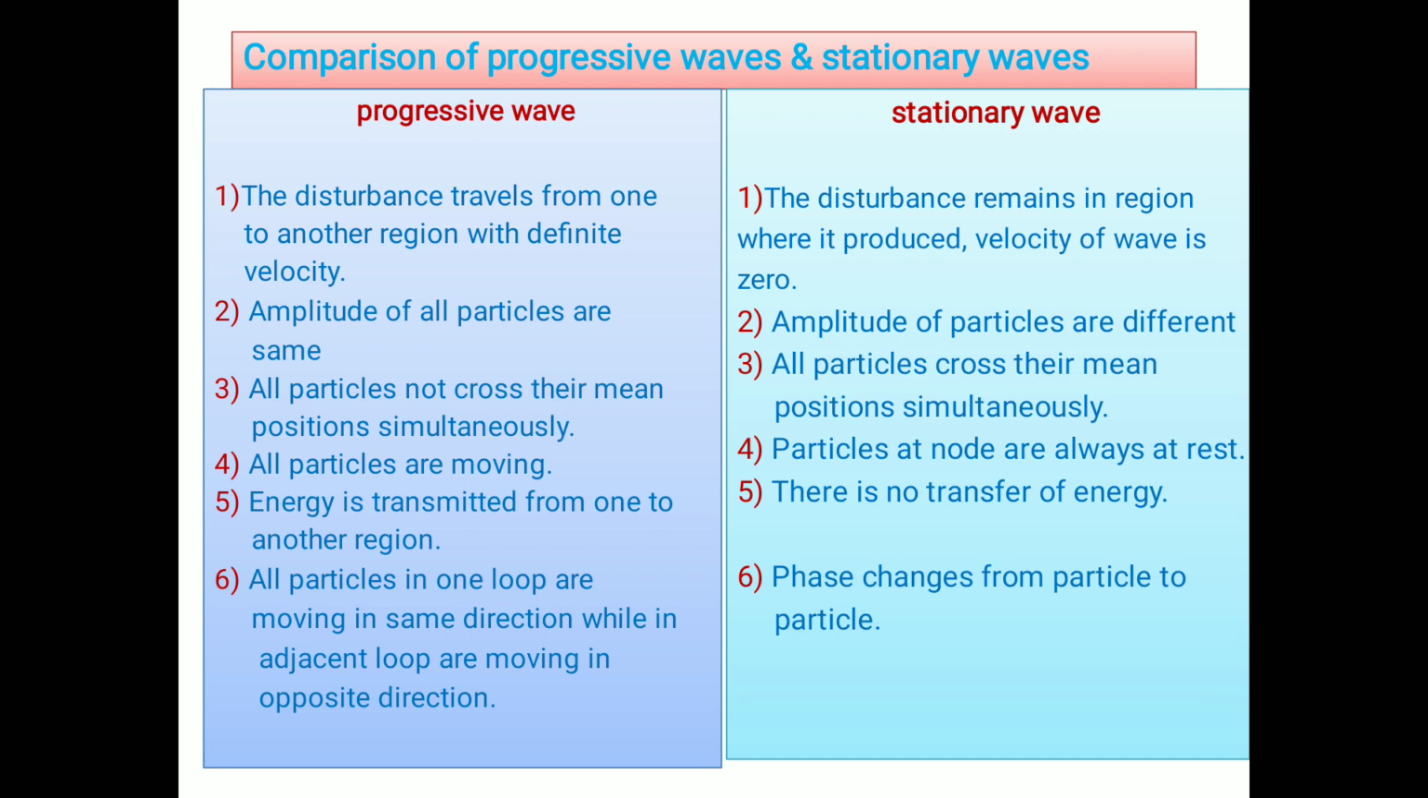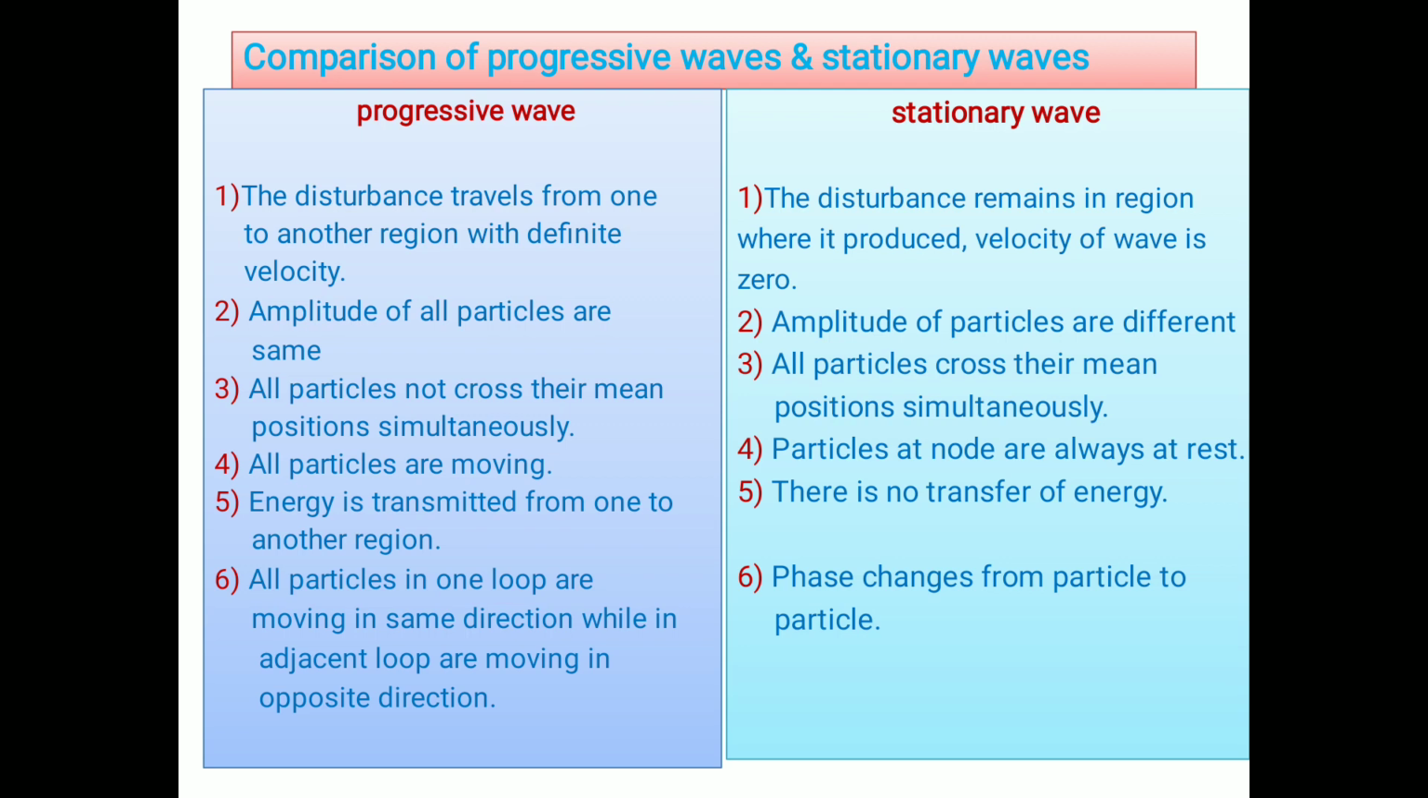This is the interesting thing, the contradictory point, the main point between them. In a progressive wave, the disturbance travels from one particle to another with definite velocity. Here, the disturbance remains in the region where it is produced, and the velocity of the wave is zero. In a progressive wave, the amplitude of all particles is the same. Suppose one particle goes 2 centimeter upward as well as 2 centimeter downward from the mean position. Its amplitude is 2 centimeter. Then each and every particle goes 2 centimeter upward.